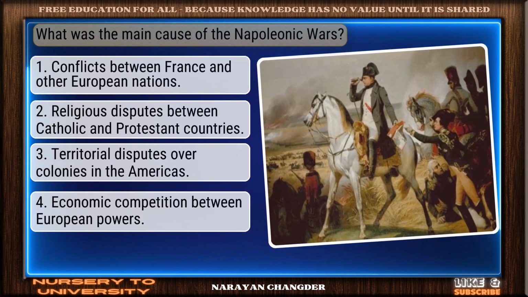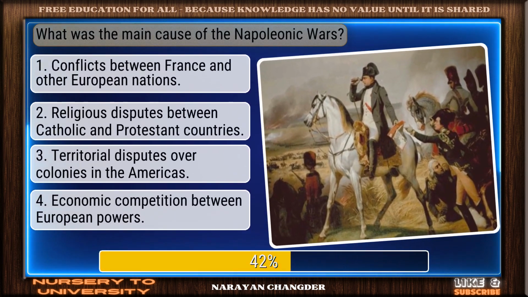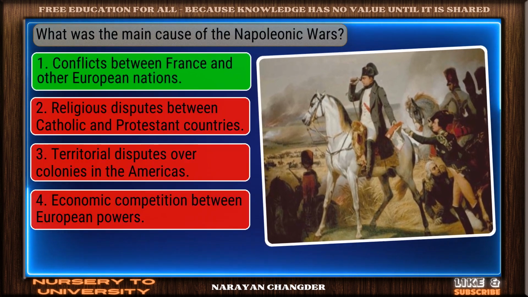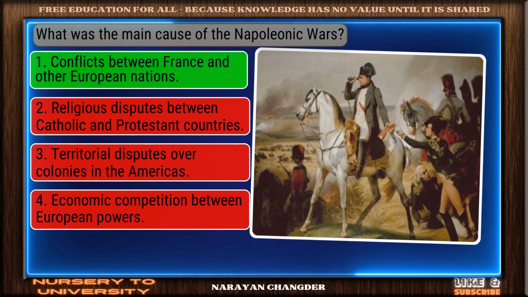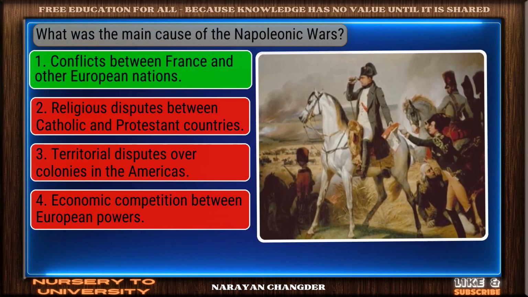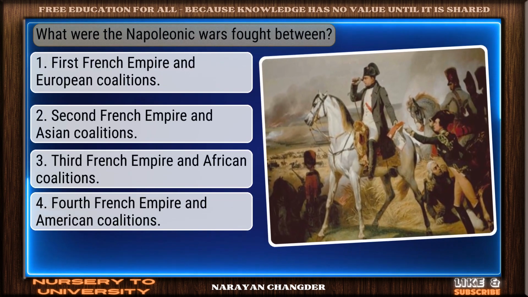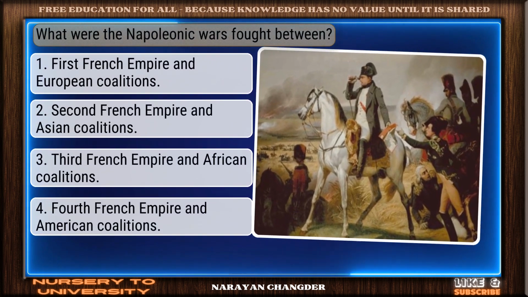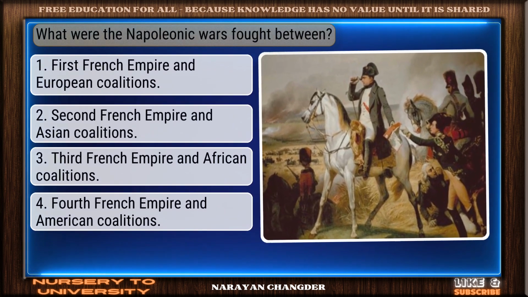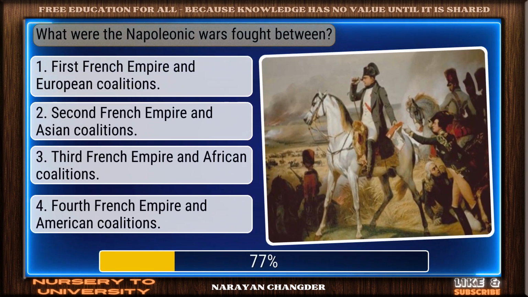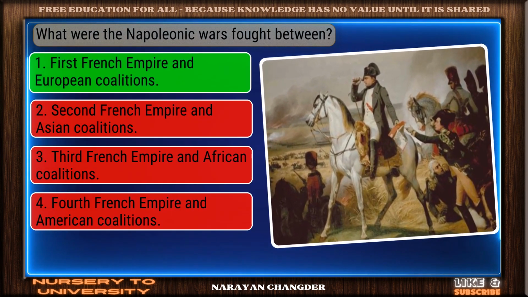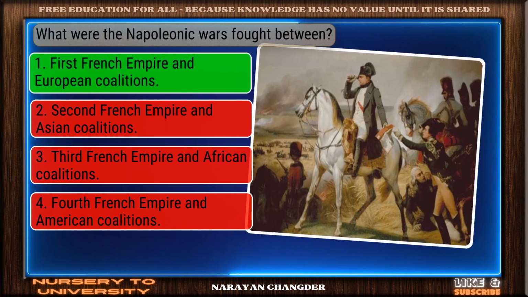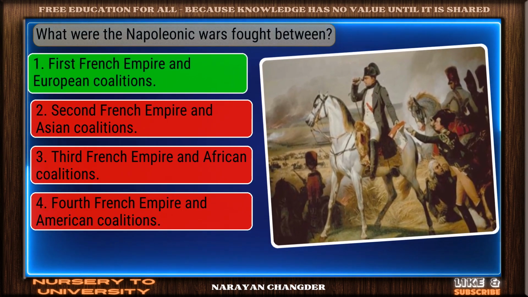What was the main cause of the Napoleonic Wars? Good job. Your answer, conflicts between France and other European nations, works well here. What were the Napoleonic Wars fought between? Well reasoned. First French Empire and European coalitions is the correct choice.